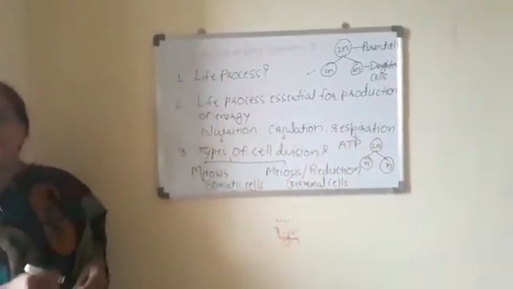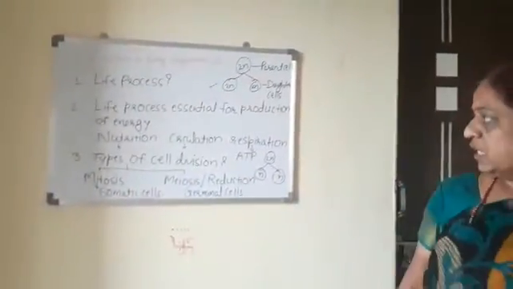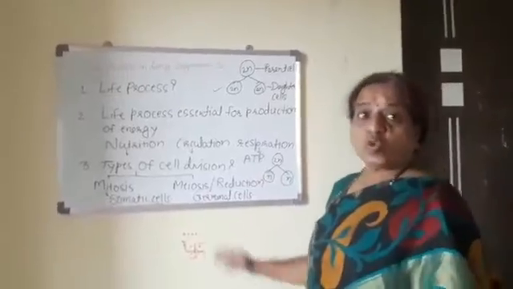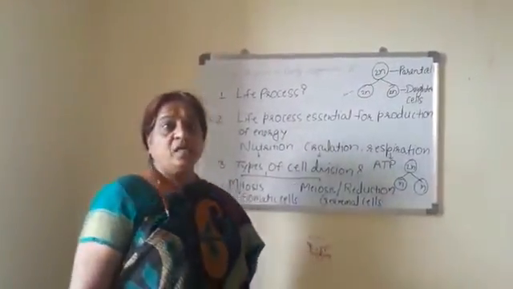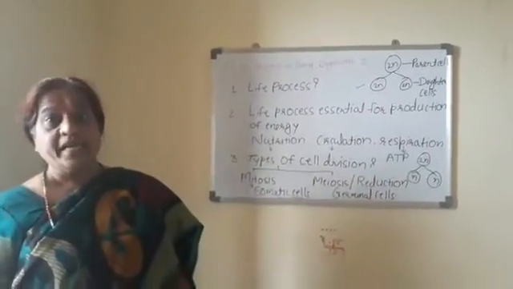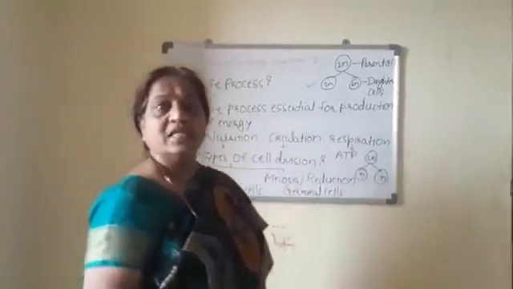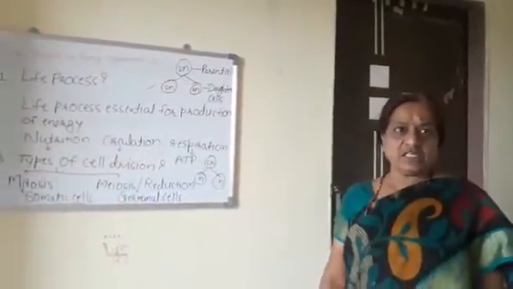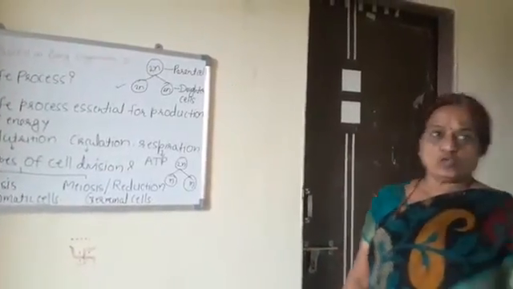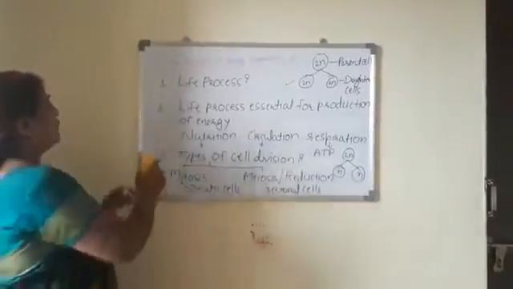So this is about the types of cell division, mitosis and meiosis. Another question which is asked is, what is the role of chromosome? The role of chromosome is that through chromosomes DNA enters the daughter cell, and by that process the characteristics of one generation are transferred to the next generation. That is the role of chromosome. Now we will see the types of reproduction.